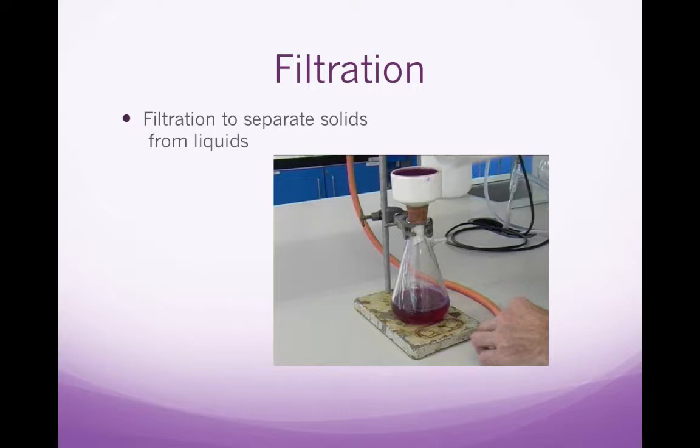Filtration is one type. Filtration is mainly used to separate solids from liquids. And here's a picture of vacuum filtration. So what we do if we have a mixture of a solid and a liquid, we would pour it into the funnel on top and it would filter out the liquid into the bottom and our solid would stay in the funnel on top. There's a piece of paper lining the funnel to catch the solid. Usually we do filtration when we're interested in the solid.